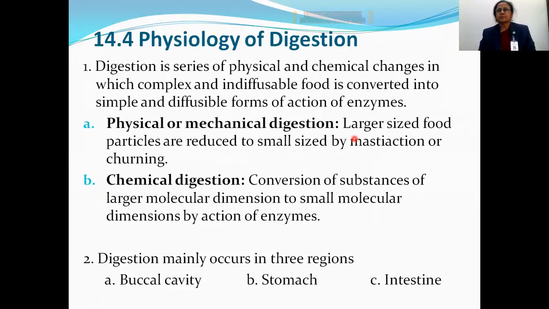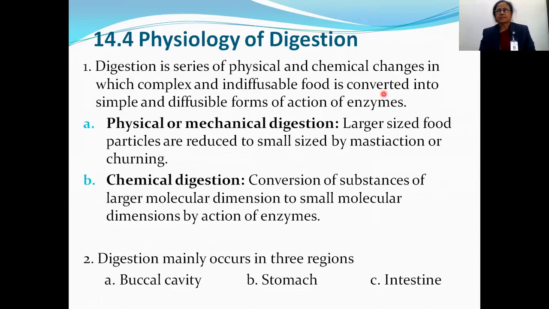This digestion is a process in which physical and chemical changes take place, and it helps in converting complex food material into simple form. In this digestion, physical and chemical digestion takes place. In physical digestion, larger sized food particles are converted into smaller pieces. While in chemical digestion, different enzymes help to convert large molecules into small molecules.